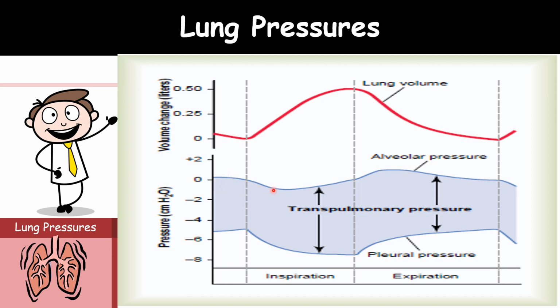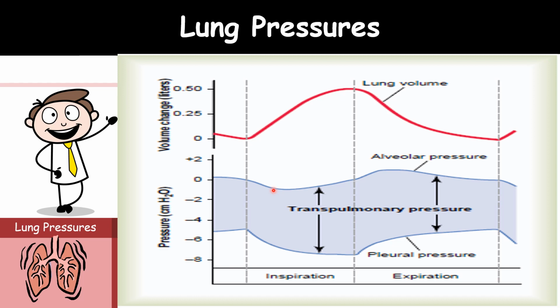To cause the inward flow of air into the alveoli during inspiration, the pressure in the alveoli must fall slightly below the atmospheric pressure. During normal inspiration, the alveolar pressure decreases to about minus 1 centimeter of water.